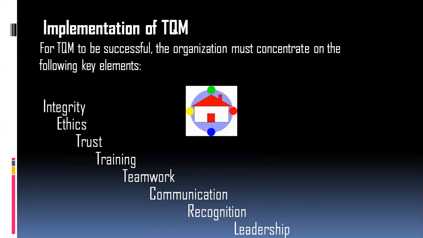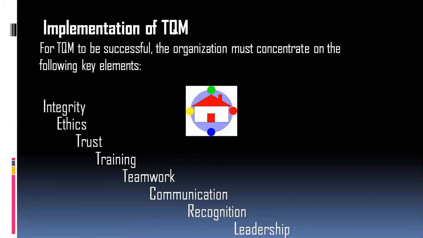Now, for TQM to be successful, the organization must concentrate on different key elements. These key elements are integrity, ethics, trust, training, teamwork, communication, recognition, and leadership.